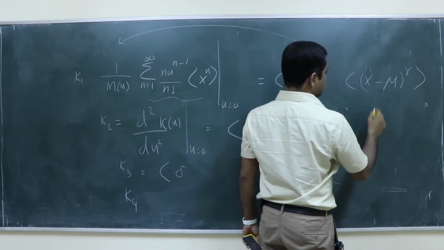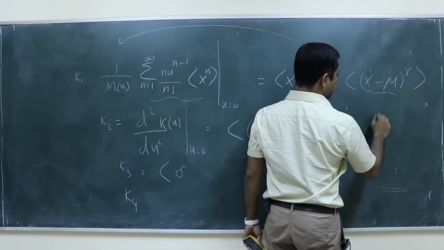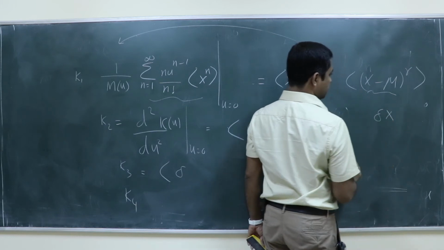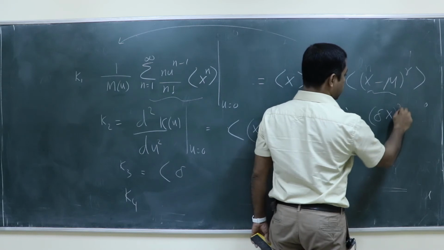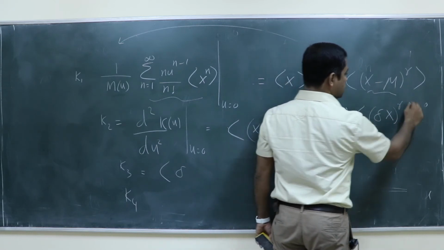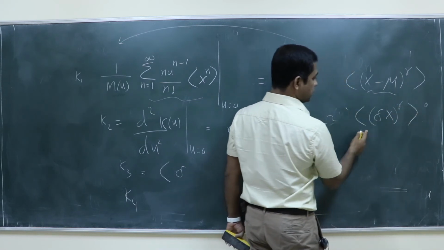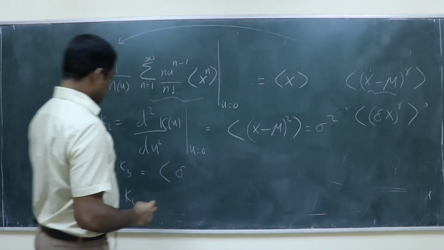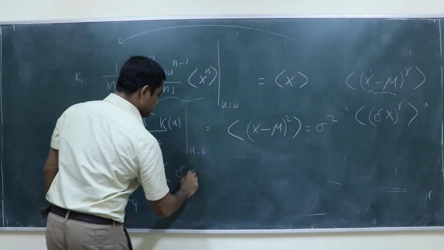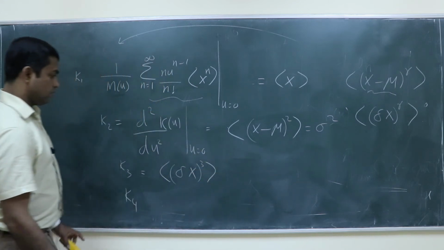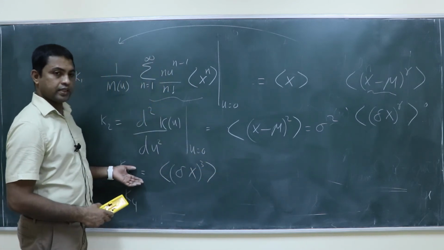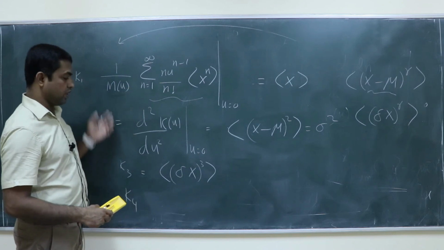So this x minus mu you can call delta x, that is the deviation from the mean. So you can denote the rth central moment as this. So this one will become the third central moment. I am giving it as an exercise, because already you have done K1 and K2.